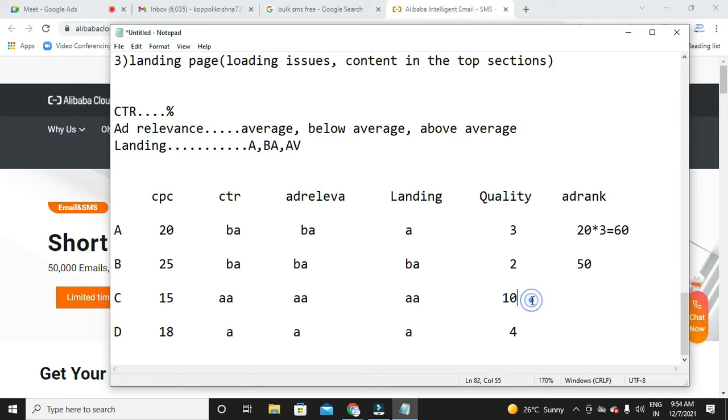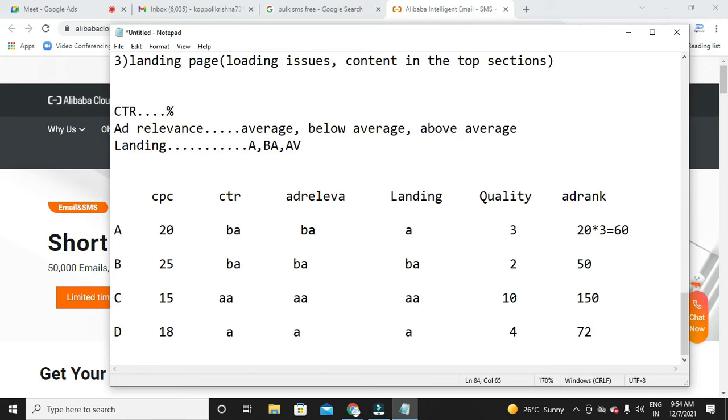Next, C is 150. Next, D: 18 into 4, it's 72.